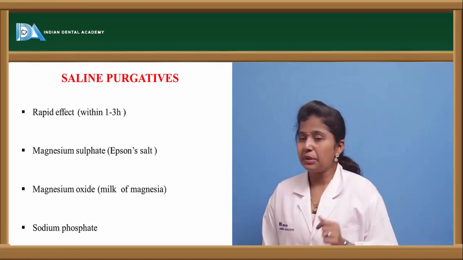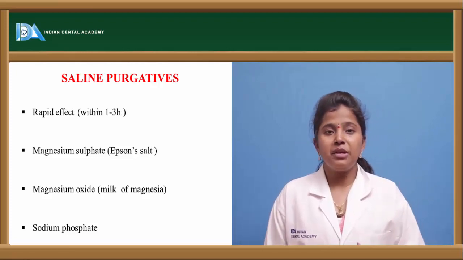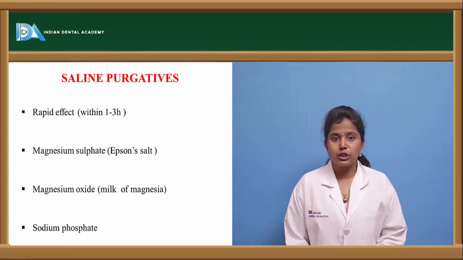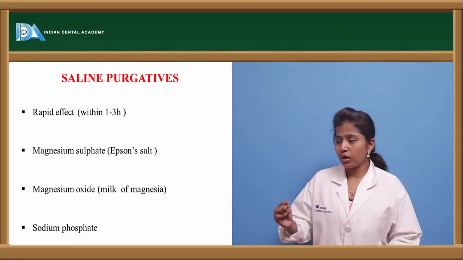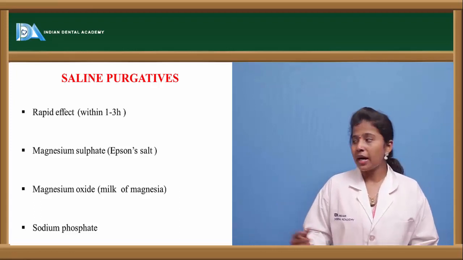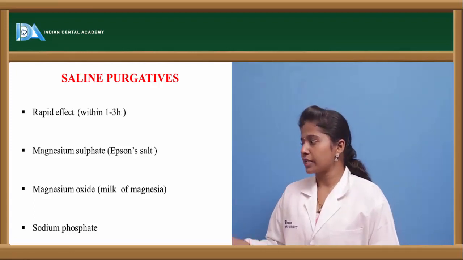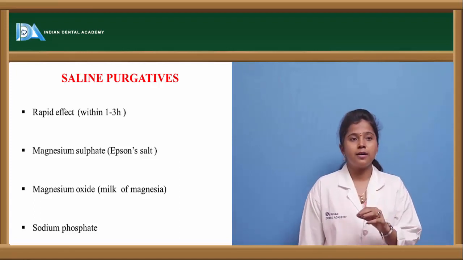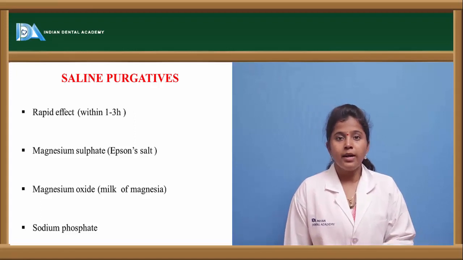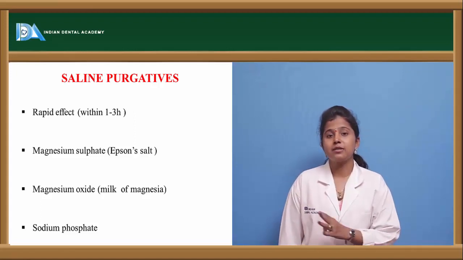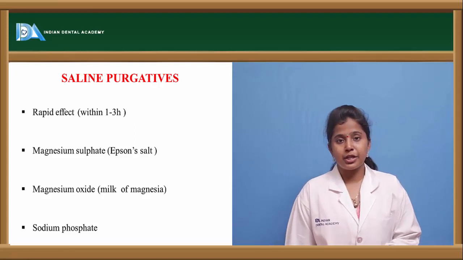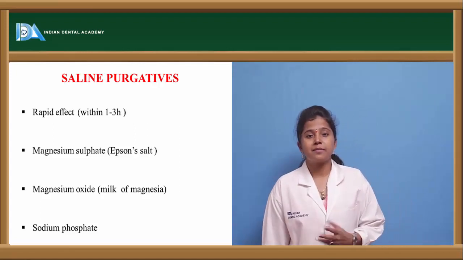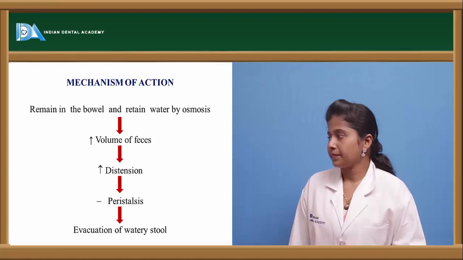They have a rapid effect. Once they are administered, within 1 to 3 hours these saline purgatives show their action. The other one is the magnesium salt. The available salts in the market are magnesium sulfate, magnesium hydroxide and sodium phosphate. Magnesium sulfate is marketed in the Epsom salt form, and magnesium hydroxide is marketed as milk of magnesia, and sodium phosphate. So these are the salt forms which are marketed as purgatives.